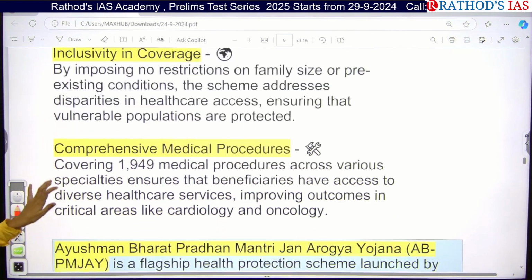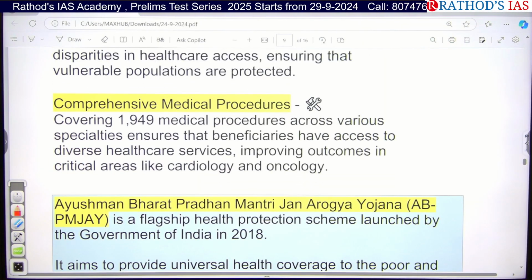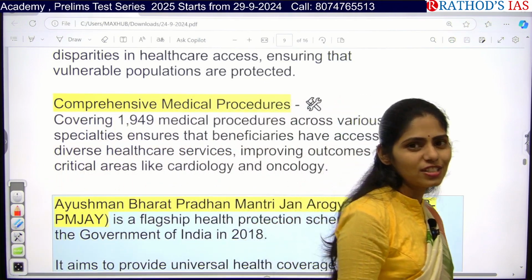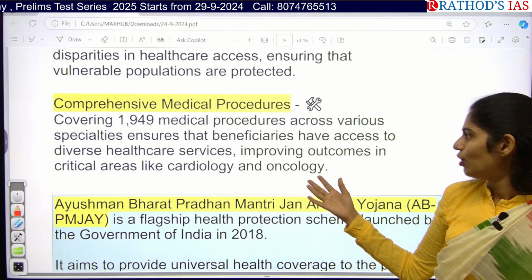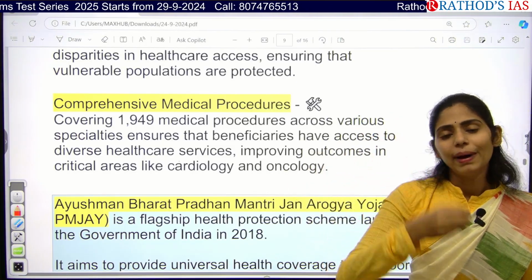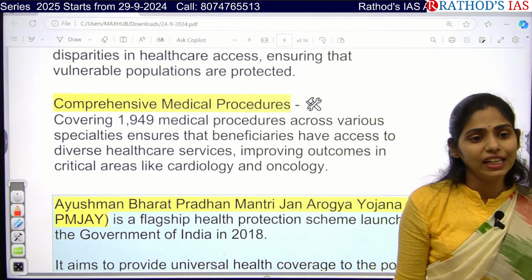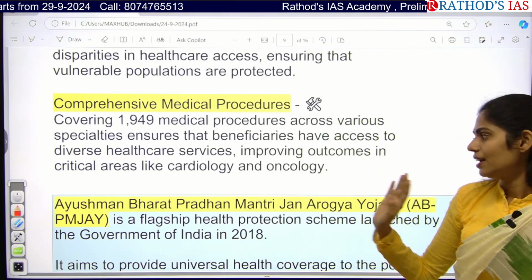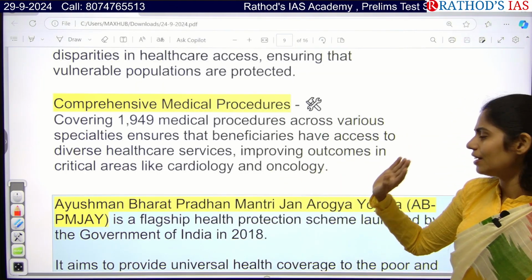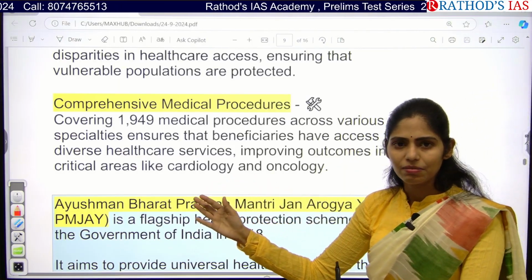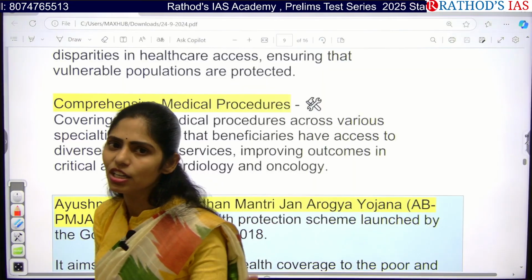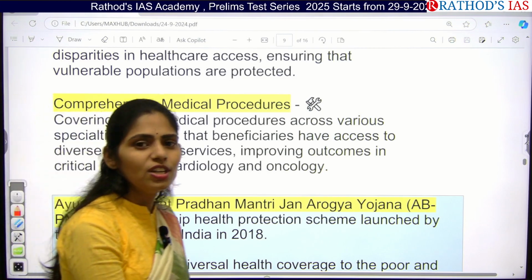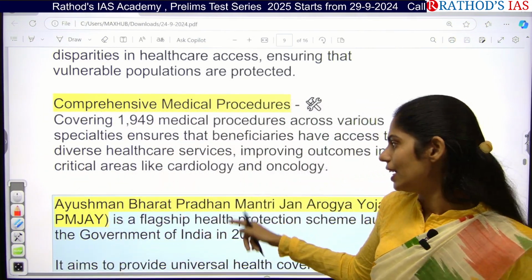And this one is, we are also focusing on comprehensive medical procedures. If you have specialties like ENT specialist, oncologist, pulmonologist, cardiologist, then what happens? It will ensure much more effectiveness of healthcare outcomes by these schemes. So we can also provide diverse healthcare services, through separate departments. If a department is dealing with the heart, it is called cardiology. If the department is dealing with the stomach and intestine, it is called gastroenterology. Like that, in different fields, we can increase our healthcare outcomes.